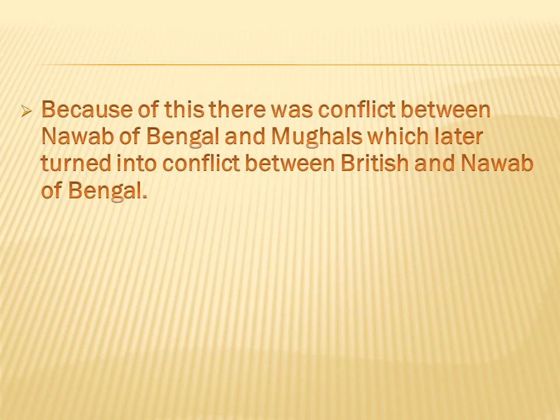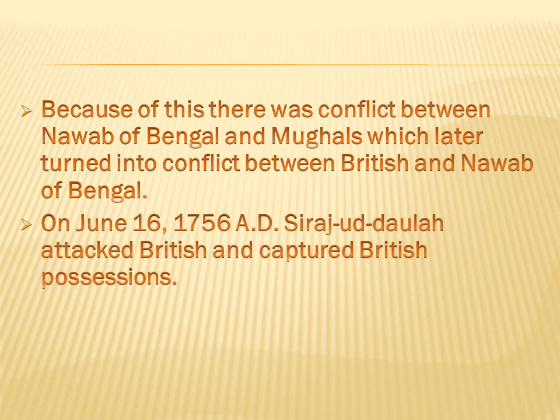Because of this, there was conflict between the Nawab of Bengal and the Mughals, which later turned into conflict between the British and the Nawab of Bengal. The British got permission from the Mughals. That's why they are in conflict with the Nawab of Bengal, because the British are saying, we got the permission from the Mughals, but now you are opposing us and forcing us to pay the tax. That's the reason the British are now fighting against the Nawab of Bengal.